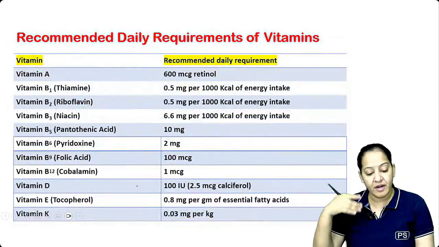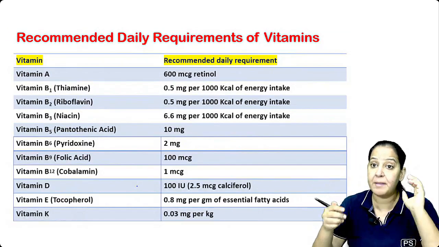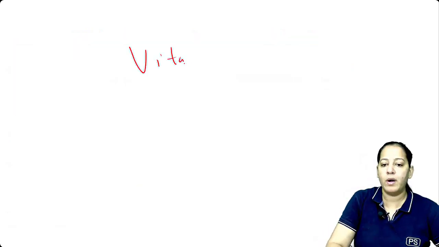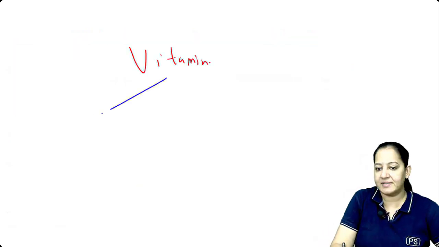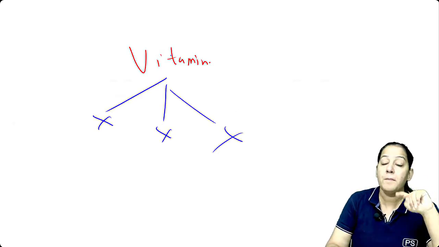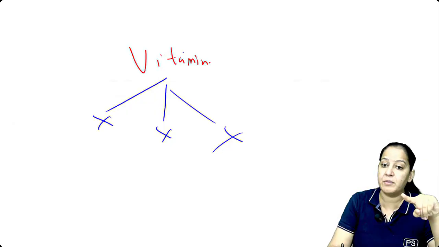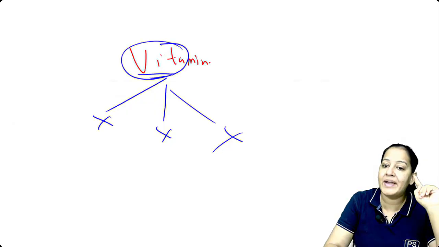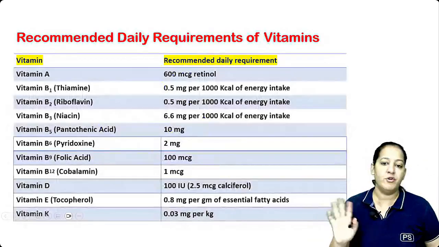The next thing, learn their normal requirement, how much you should eat them daily. And why vitamins? What do vitamins provide to us? Vitamins provide nothing. They have zero protein, zero carbs, zero fat. They don't have any nutritive value, but they are required for vital functions of the body. That's why they are known as vitamins. Vita means vital function.